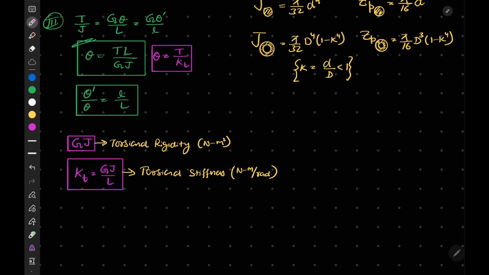We also have the torsional flexibility term. Torsional flexibility will be equal to L by GJ, and this is 1 upon torsional stiffness. The inverse of torsional stiffness is torsional flexibility. Sorry, not rigidity, stiffness.